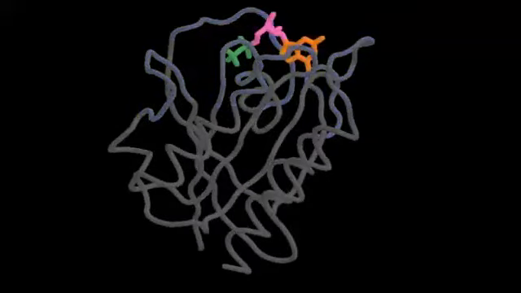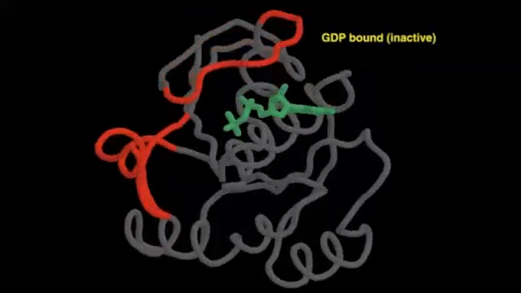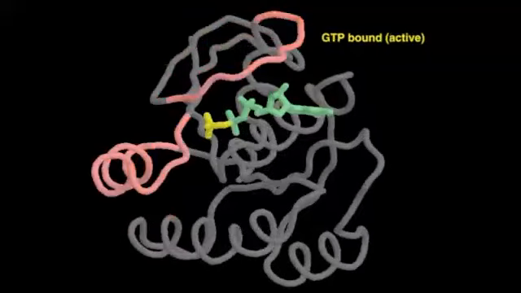As a molecular switch, RAS can toggle between two conformational states, depending on whether GDP or GTP is bound. Two regions, called switch 1 and switch 2, change conformation dramatically. The change in conformational state allows other proteins to distinguish active RAS from inactive RAS. Active GTP-bound RAS binds to and activates downstream target proteins in the cell signaling pathways.